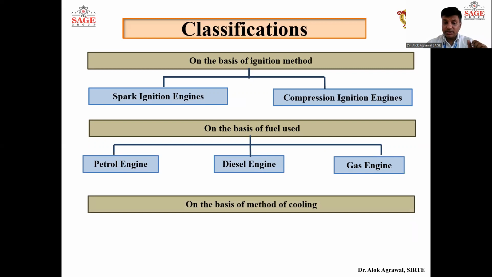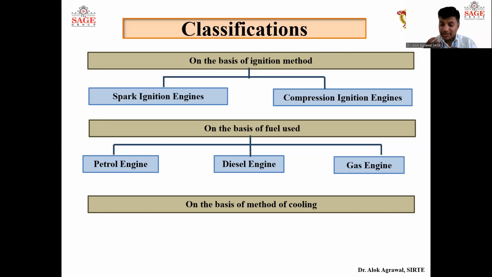Okay. Next is on the basis of method of cooling. While we are using an internal combustion engine, what is happening? Fuel burning takes place, and when fuel burns, a lot of heat energy is evolved, and we are able to utilize a part of that heat energy or thermal energy, while the other and major part of this energy goes unutilized.